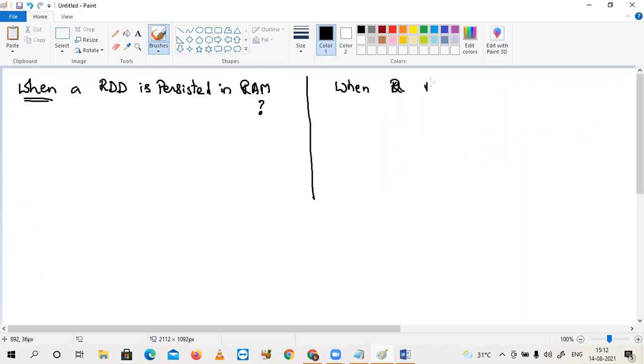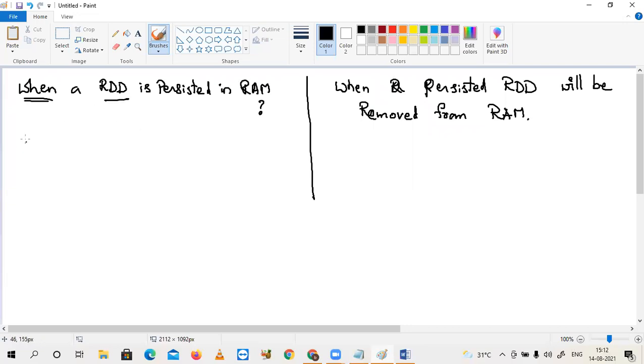And question 2: when will a persisted RDD be removed from RAM?